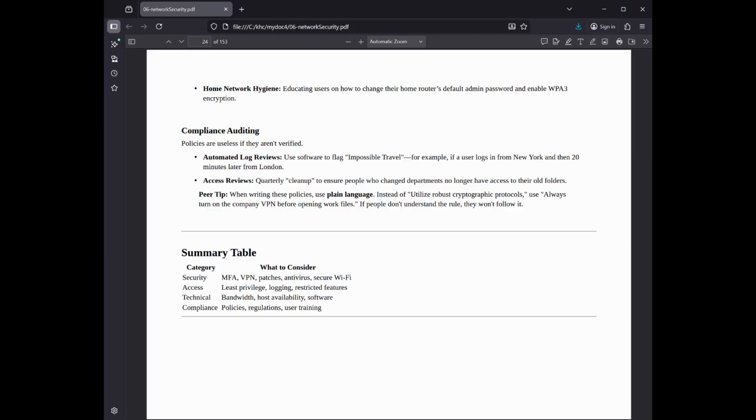Summary table, category and what to consider. Security: MFA, VPN, patches, antivirus, secure Wi-Fi, access, least privilege, logging, restricted features. Technical: bandwidth, host availability, software. Compliance: policies, regulations, user training.